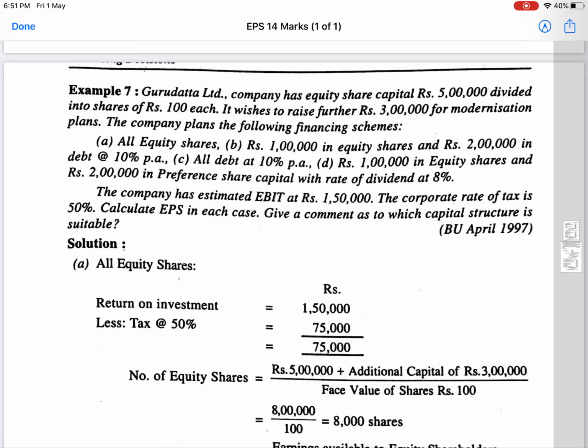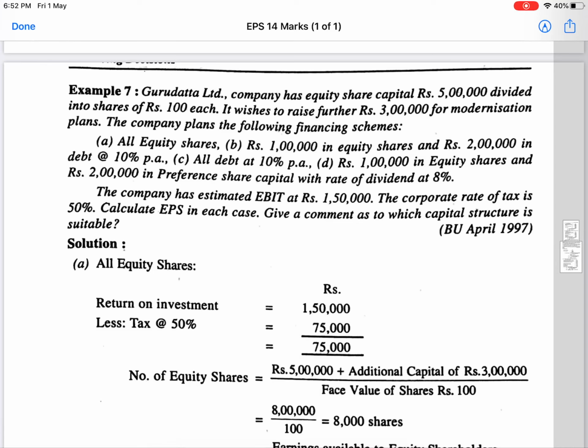Otherwise, if the interest factor was there, this would have been EBIT. Next, less tax. If the tax rate is given in the question, then consider the same tax rate. If the tax rate is not given in the question, then consider 50%. Here it is given as 50%. So 50% of ROI, that is 75,000.